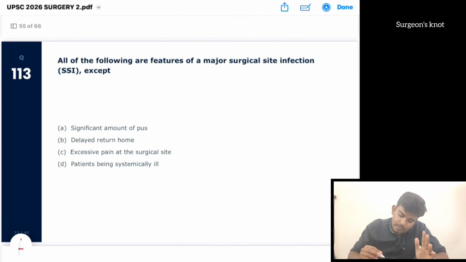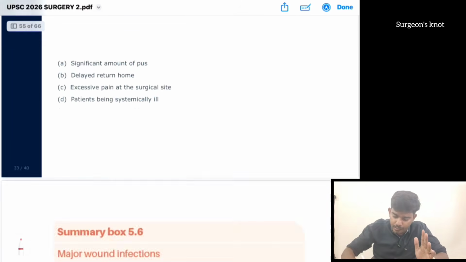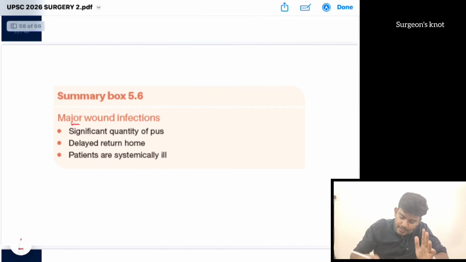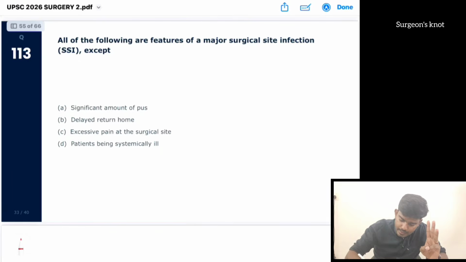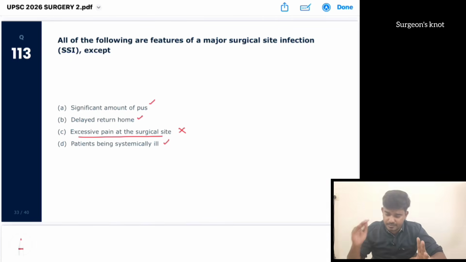All of the following are features of major surgical site infection except. This is also a direct tabular column from Bailey and Love. Major SSI includes significant quantity of pus. Number 2, delayed return home. Number 3, patients are systemically ill. So significant amount of pus, delayed returning home, patients are systemically ill. Excessive pain at the surgical site is not an answer for major surgical site infection. So in this exam, there will be direct questions from tabular columns of Bailey and Love.